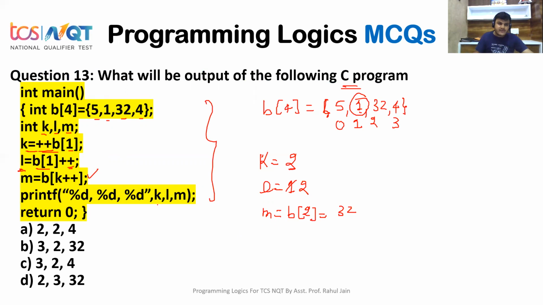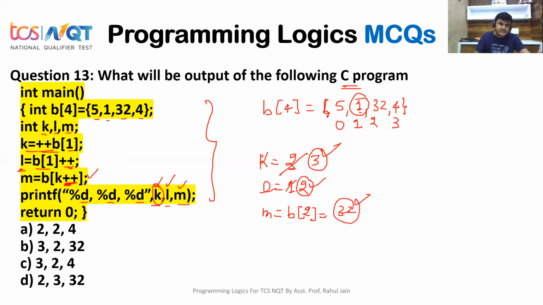Now, what do we need to answer? We need to answer printf %d of k, l and m. We want to print the value of k, the value of l, and the value of m. If you observe k, k is incrementing its value in a post increment order. So it will be 3, and 3 will be printed for k. We want to print l. I have already done post increment here, so it will print 2. And m will print simply 32.